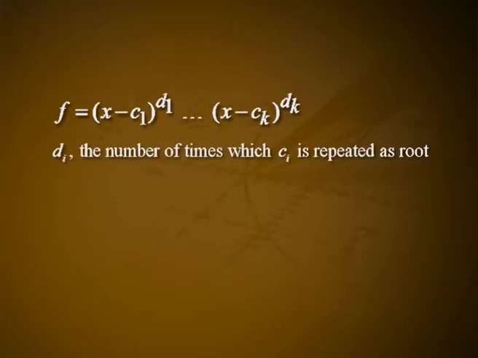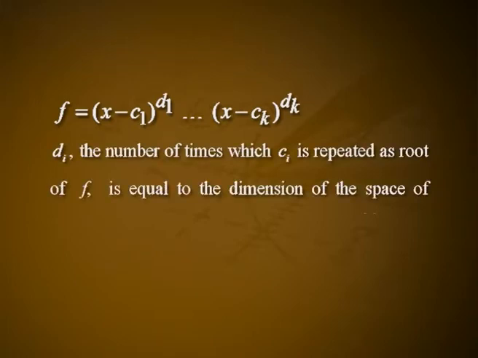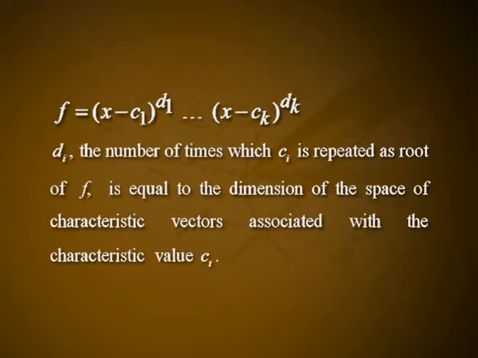Hence, the characteristic polynomial for T is f equal to x minus c 1 raised to d 1 etc. x minus c k raised to d k. d i, the number of times which c i is repeated as root of f, is equal to the dimension of the space of characteristic vectors associated with the characteristic value c i.